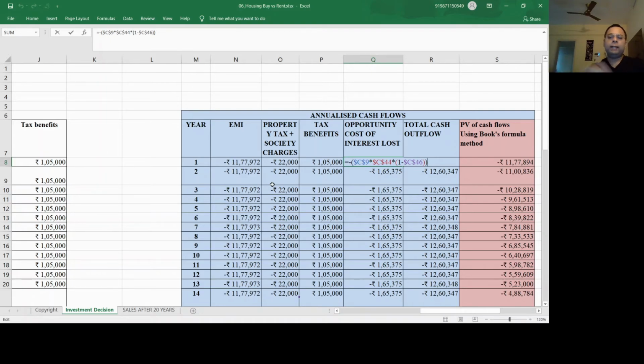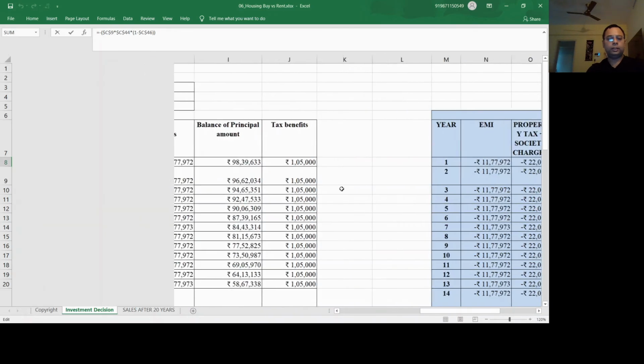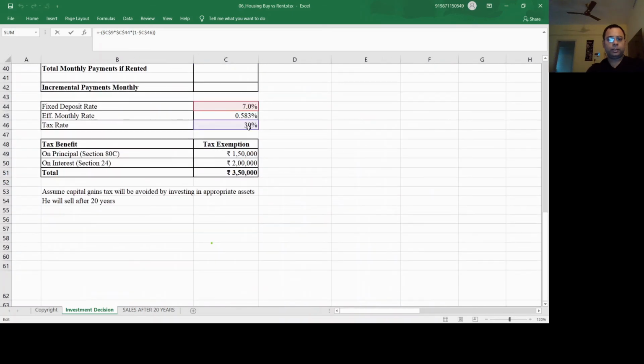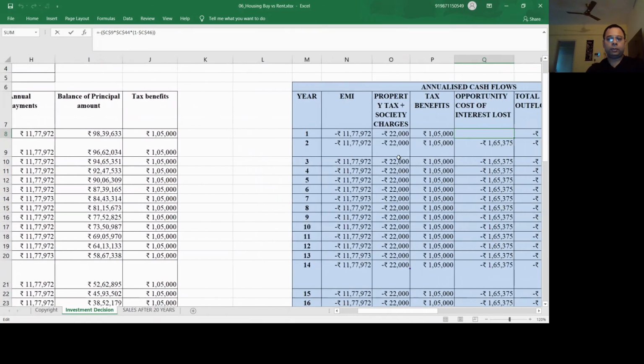So the effective tax shield, or that concept the professor talked about, is being covered here as opportunity cost lost. This is that amount multiplied by the rate of interest, 7%, and then 1 minus the tax shield, which is about 30%, I believe. So that's the opportunity loss.